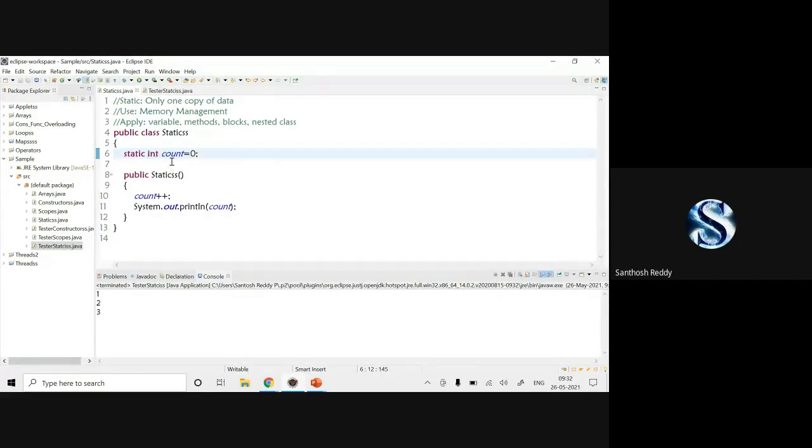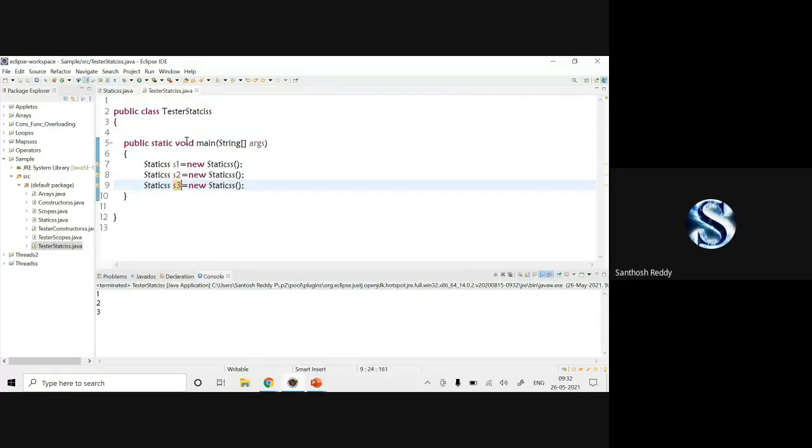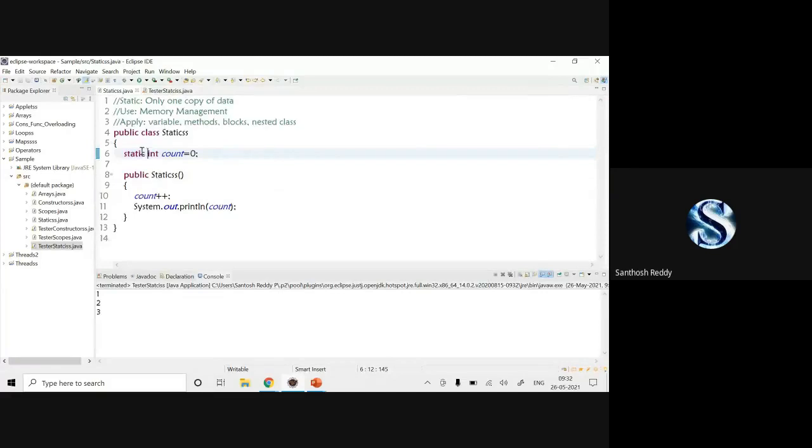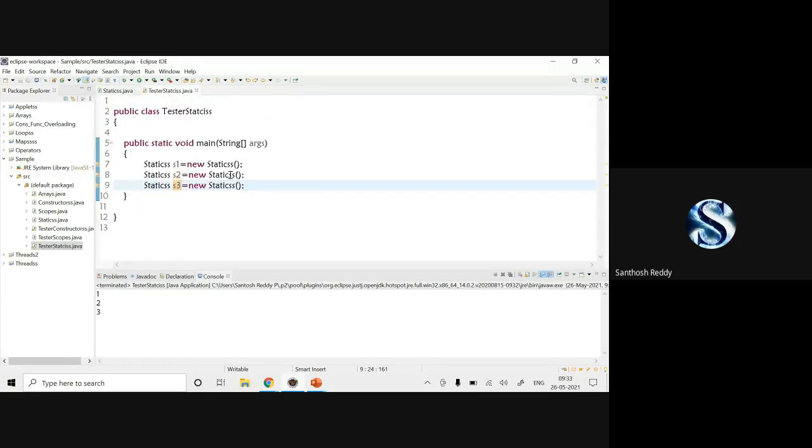And next, if we want to access a normal variable of a class, we access it with your object. For example, suppose you don't have a static keyword for this. Now, if I want to access this count variable in your tester statics, does anyone have an idea how to access the variables which are present in another class?